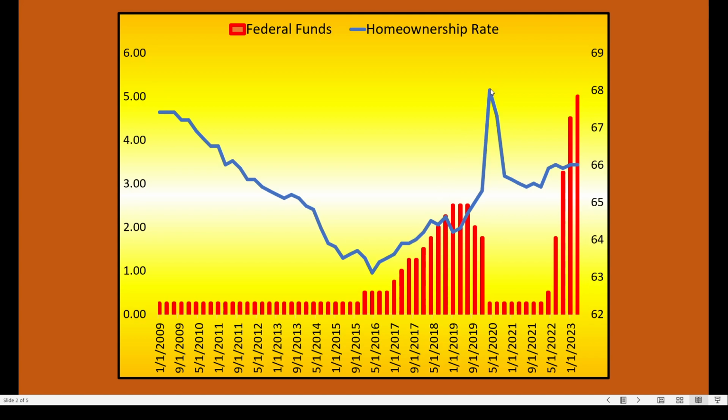Now, that spike really took place after the COVID crisis around 2020. Just to put this in perspective, the Federal Reserve kept interest rates at near zero for a very long time, from 2009 through 2015. They started to ratchet up interest rates ever so slightly as the economy really started to pick up steam. And if you recall, before the COVID crisis of 2019, interest rates had risen to roughly 2.5%, and the home ownership rate at that point was only around 64, 65%.